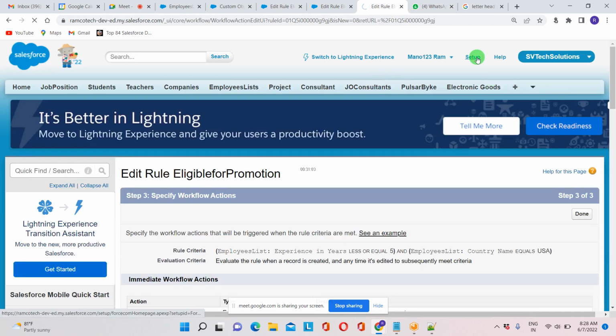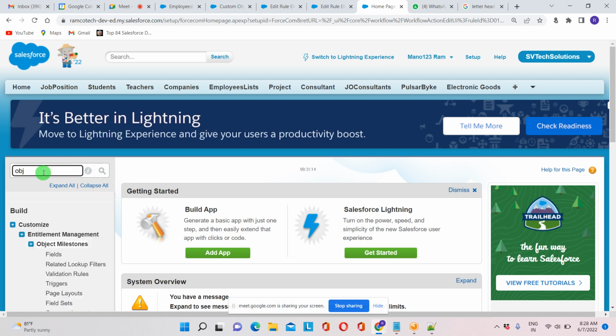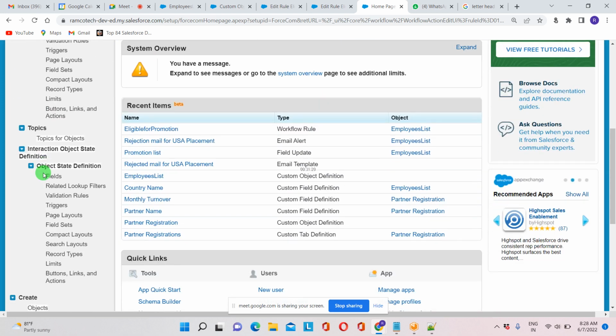Setup. So where can we find all the objects? Can you please guide me? We can find it in objects.